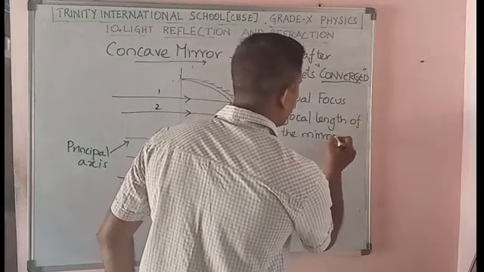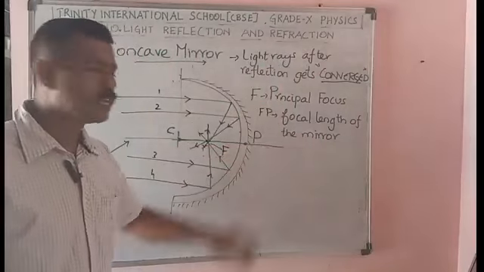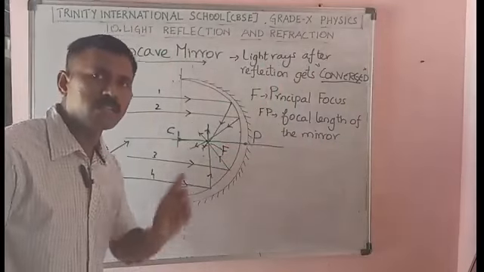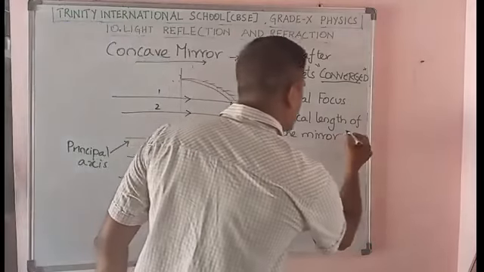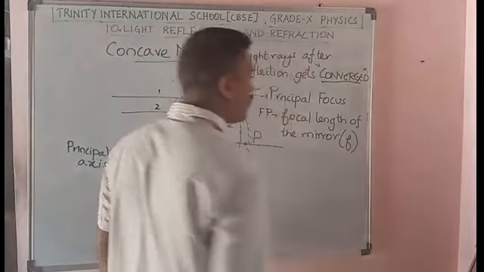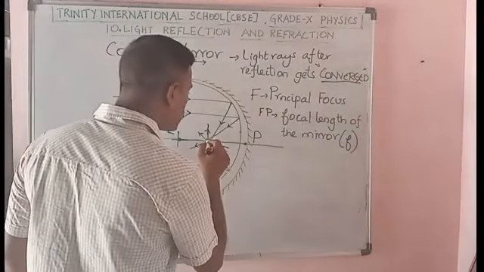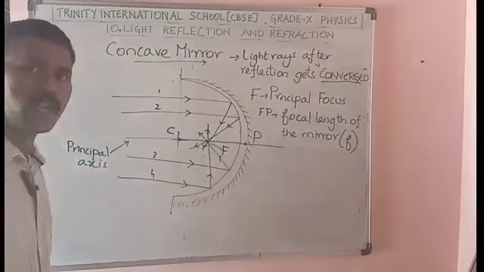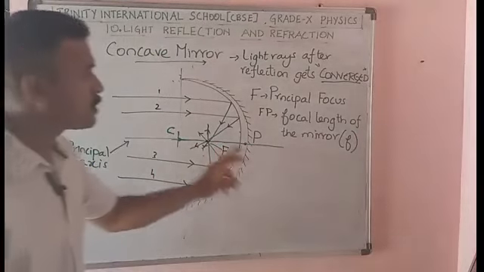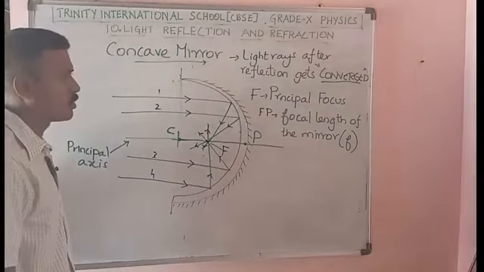The distance between the point F and P is called the focal length of the mirror, and it is represented by small f. Clear?